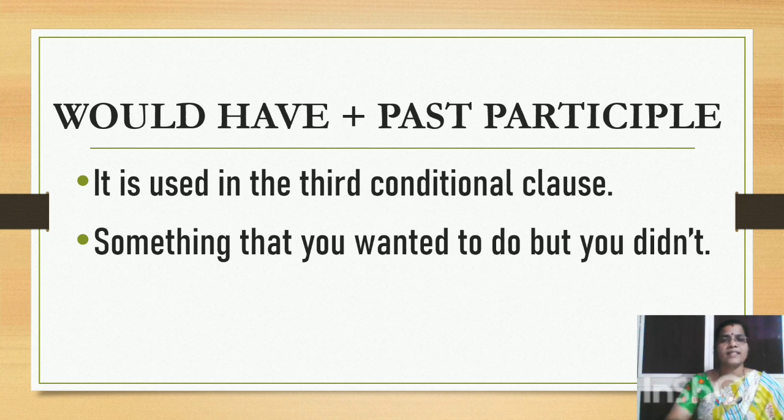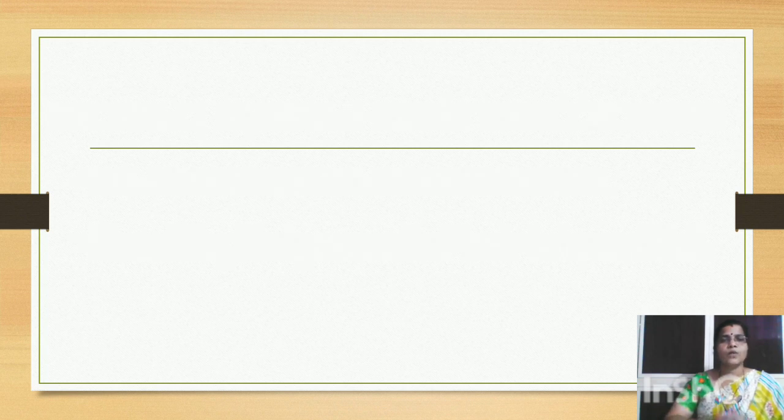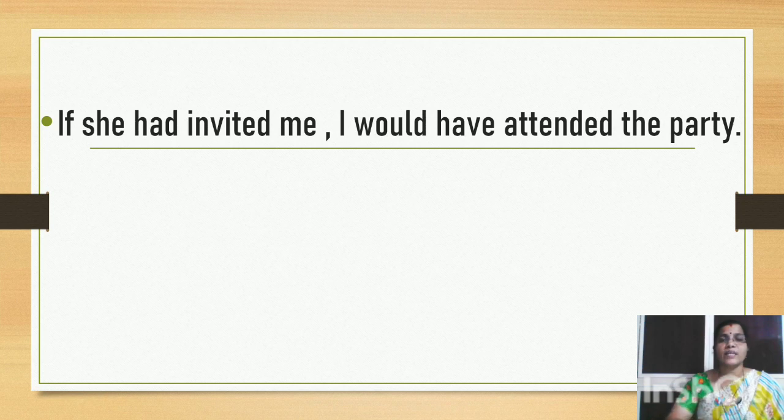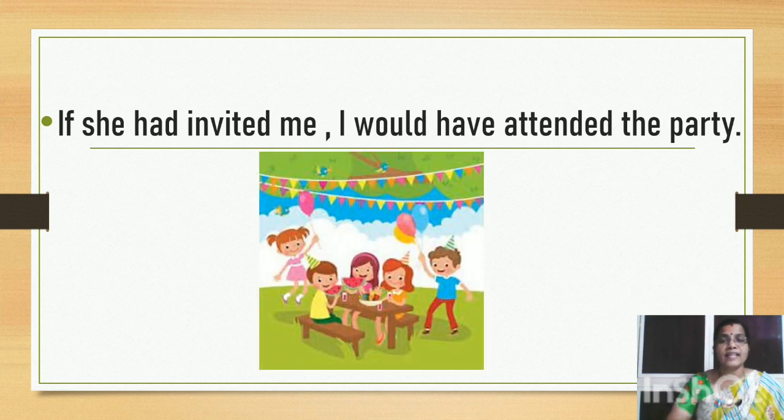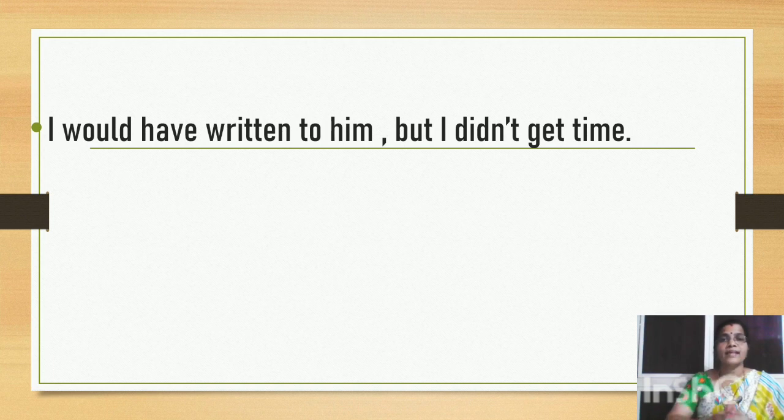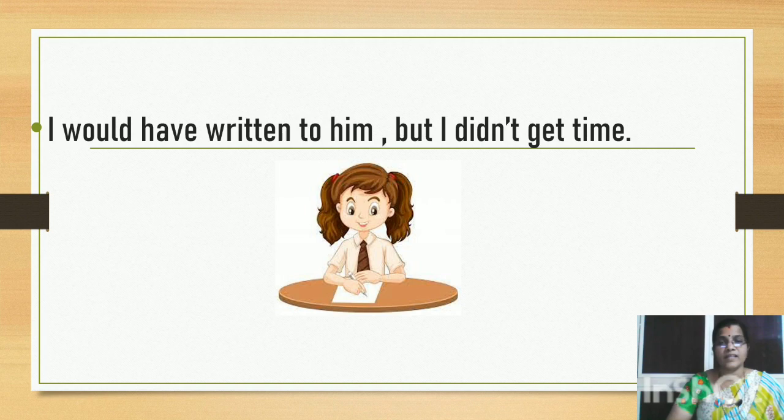Let's look at the example now. We have, if she had invited me, I would have attended the party. You mean to say that you wanted to attend the party but you didn't do that because she did not invite you. So here you convey the same. Look at another example. I would have written to him but I didn't get time. In fact, you wanted to write to him but you did not get time. That is the meaning that you convey here.